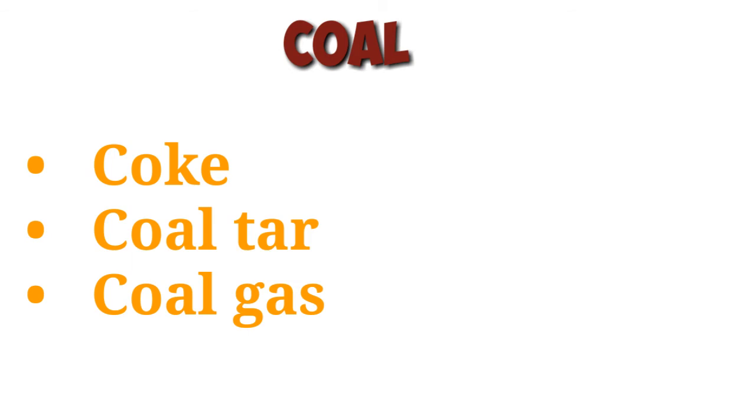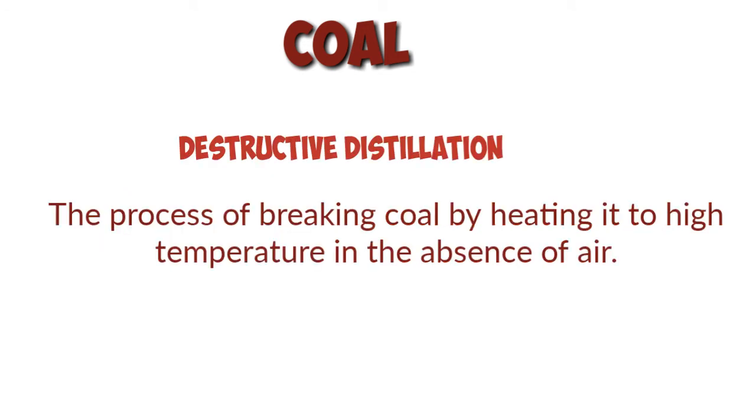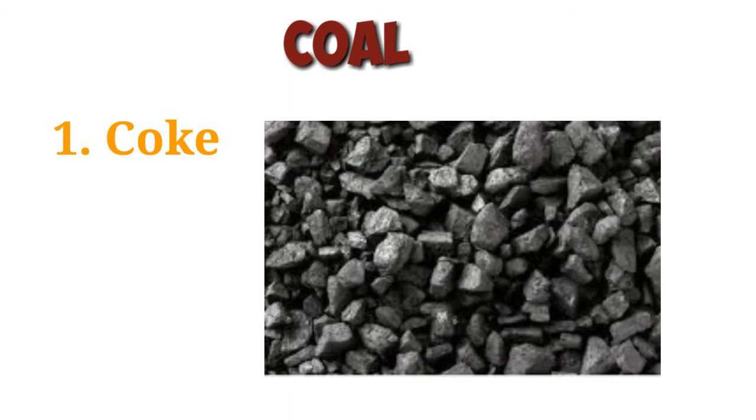In industries, coal is used to manufacture coke, coal tar and coal gas by the process of destructive distillation. This destructive distillation is a process of breaking down coal by heating it to high temperature in the absence of air. Coke. Coke is a tough, porous and black substance and it is an almost pure form of carbon. It is obtained by the destructive distillation of coal. It contains 98% of carbon.